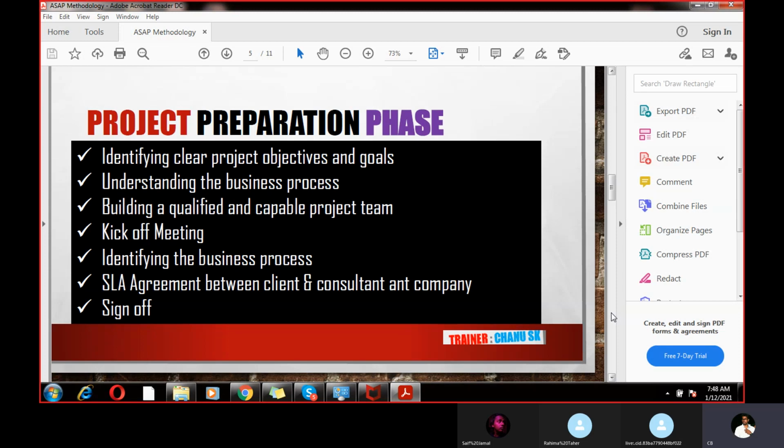So all the leads will participate in that bid. All the MM people, SD people, PP people, all the consultants will be there. At the time of bidding, I say I will complete the project in 12 months, and the cost of the project should be 1 crore or 2 crores. That is my bid, and I need 40 or 30 resources. That is my need.